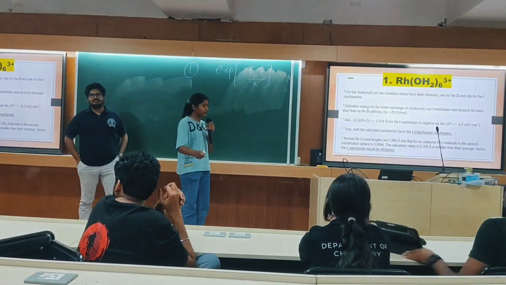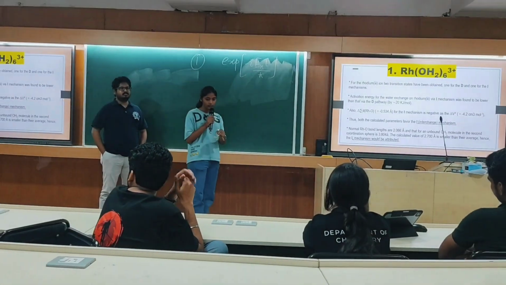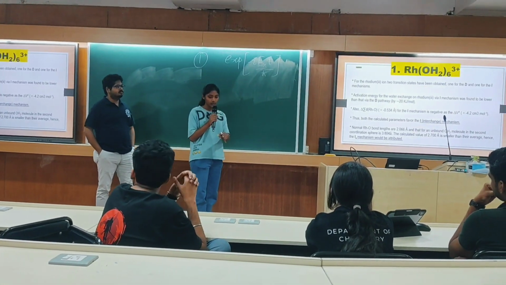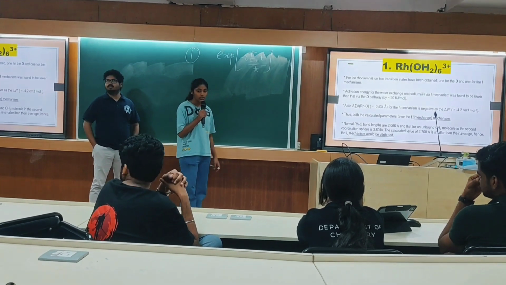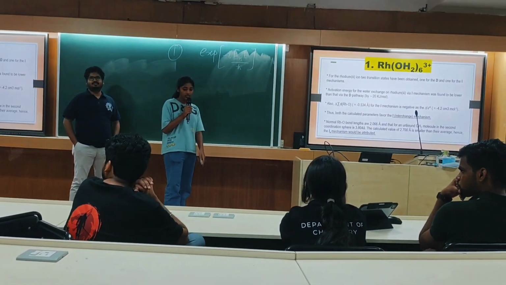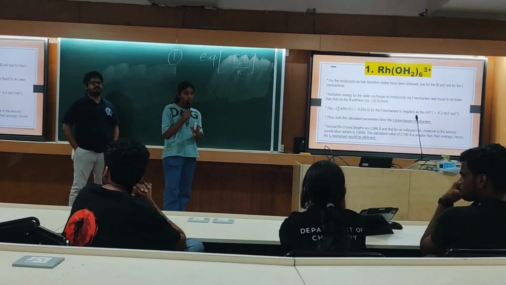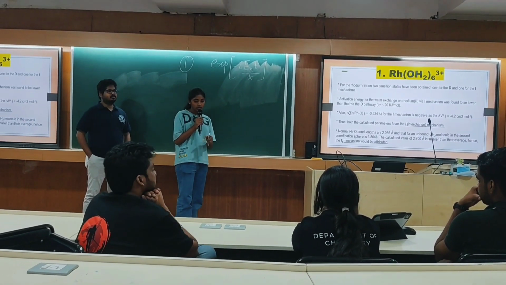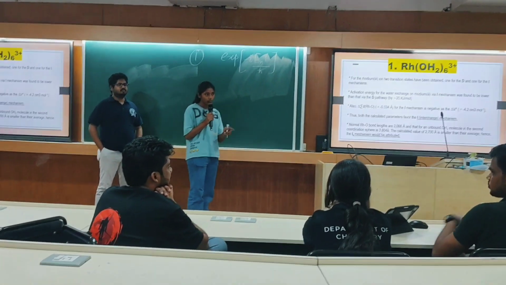So now we are going to discuss the mechanism pathway of these two complexes. I will discuss the hexa-aquarhodium complex. As we can see, this complex is hexa-coordinated. Firstly, we discuss whether this complex can go via associative mechanism.